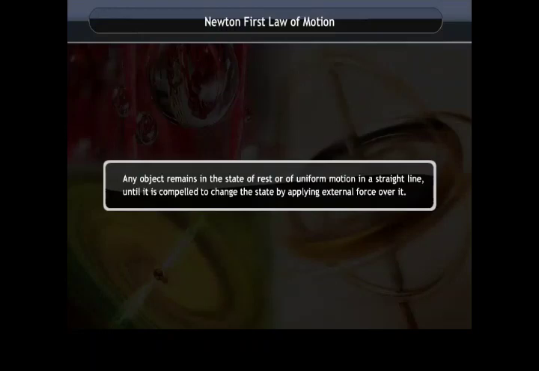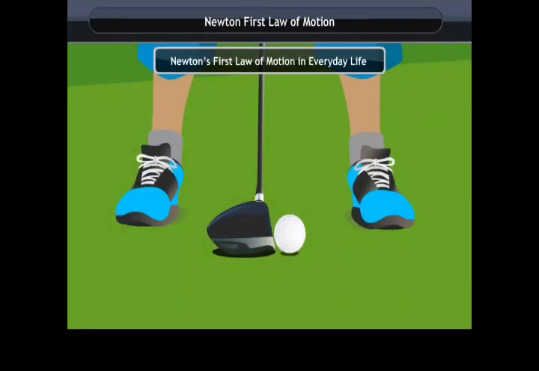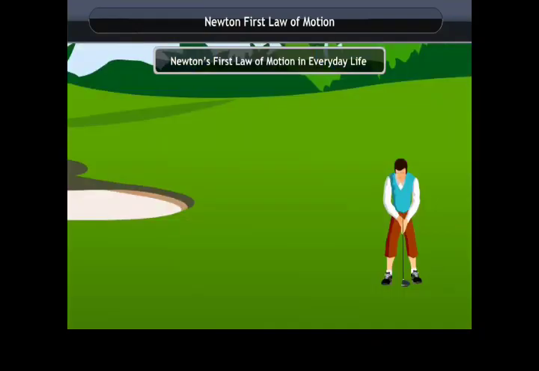Newton's first law of motion. Any object remains in the state of rest or of uniform motion in a straight line until it is compelled to change the state by applying external force over it. According to Newton's first law of motion, if a body is at rest, then it will remain at rest unless unbalanced forces compel it to move. Second, if a body is in motion, then it will remain in motion unless unbalanced forces compel it to come to rest. This means all objects resist changing their state. The state of any object can be changed by applying external forces only.